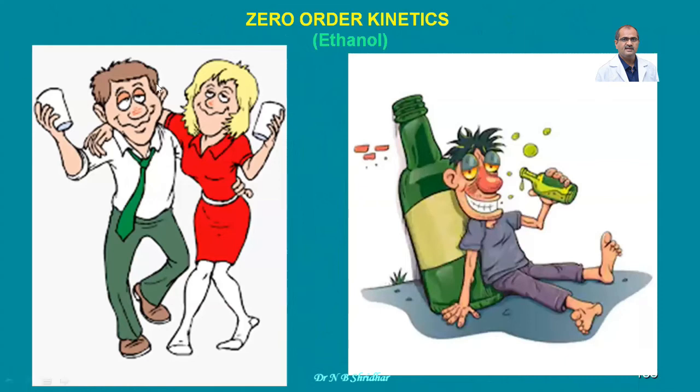And here you can see, please remember this cartoon. Here the couple are enjoying the drink, ethanol. So this ethanol will produce zero order kinetic, whereas almost all other drugs, the majority of the drugs, follow first order kinetic, means as the concentration of drug increases, the excretion rate also increases. So remember this particular chart, that a drunken person is the classical example for the zero order kinetics.